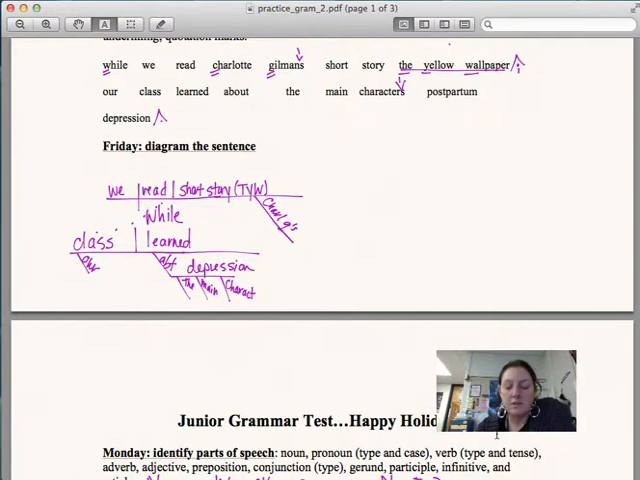Next clause, you need a full line and a line going through, and your subject is class. Make sure you put our underneath that. Your verb is learned, and then your prepositional phrase about the main character's depression, and that's your object of the prep there.